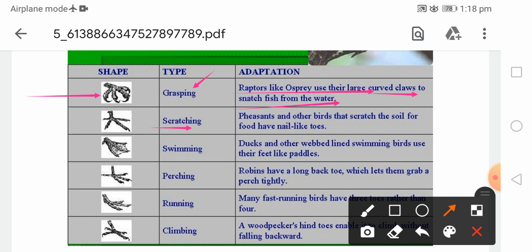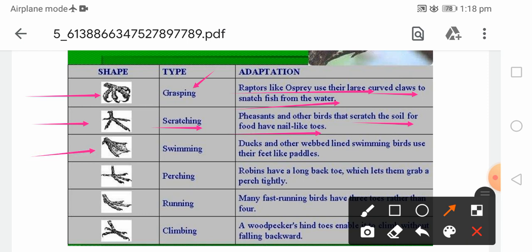Then scratching feet, you can see here, these are the scratching feet which have 4 toes. This particular scratching foot is found in birds that scratch the soil to find food from the soil. Such kind of feet are found.